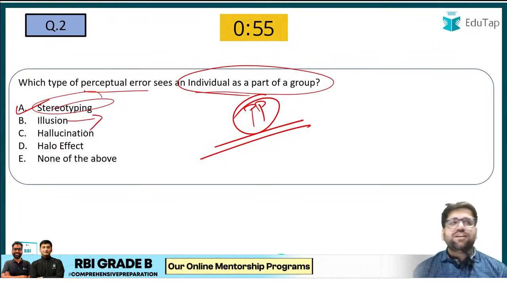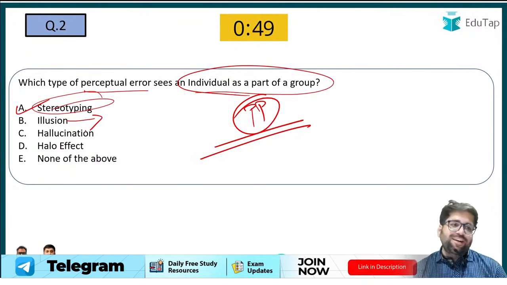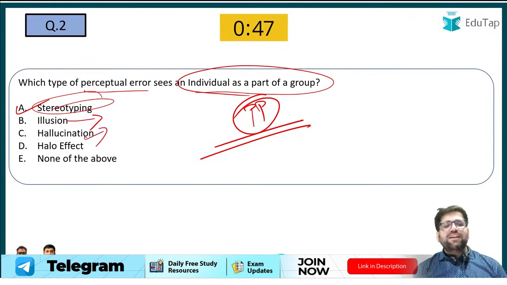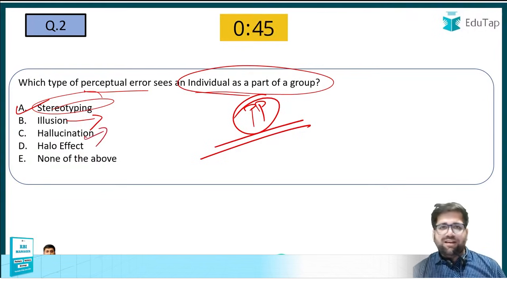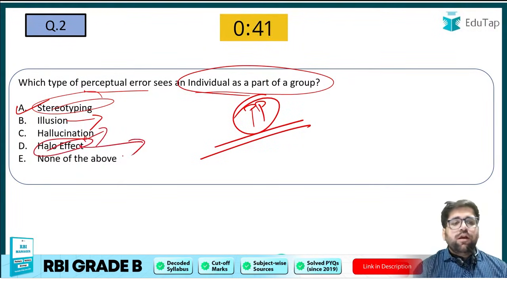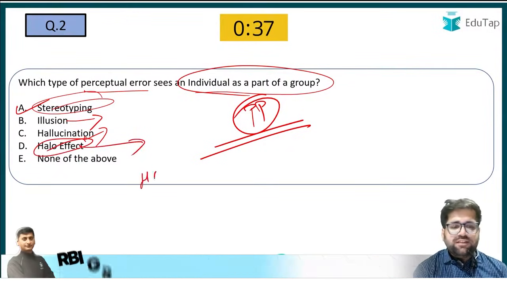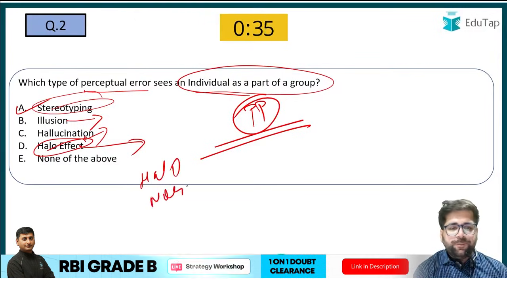Illusion is something which we generally talk about in our journal language, that we will be someone like an RBI Grade B officer, but we have to work for it. Hallucination is another very important concept which relates to the mental side of your brain. The halo effect is a very good topic to discuss, because there are two types of effect. First is halo, and the second one is horn.